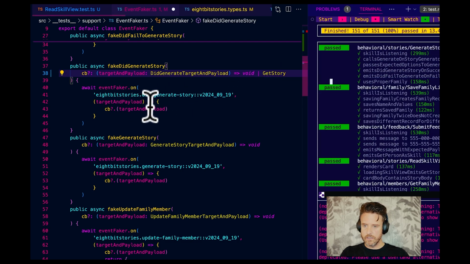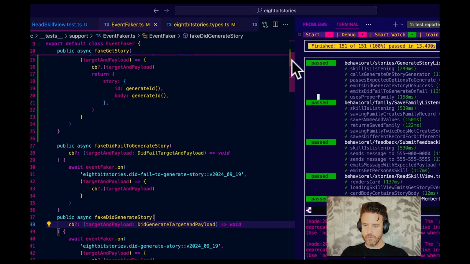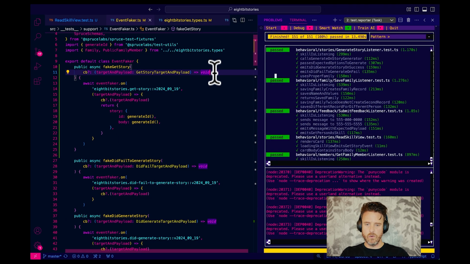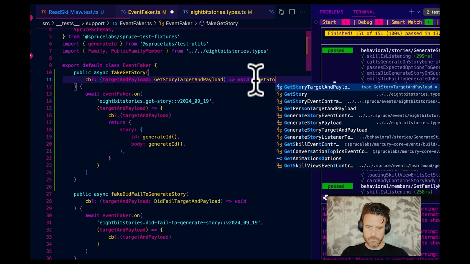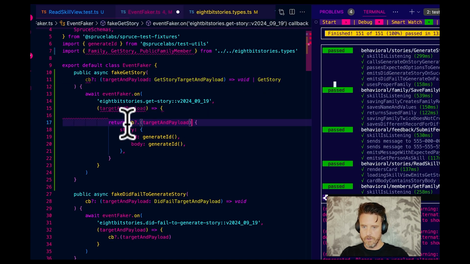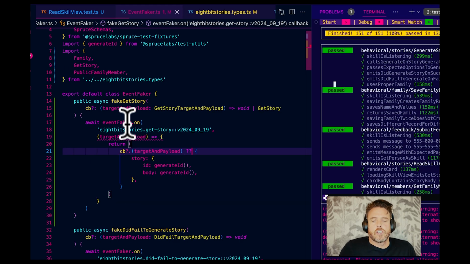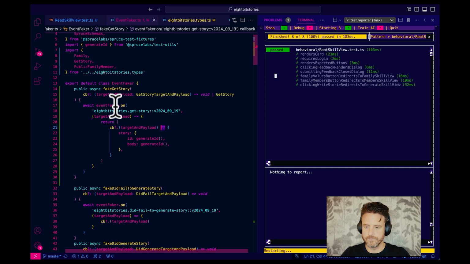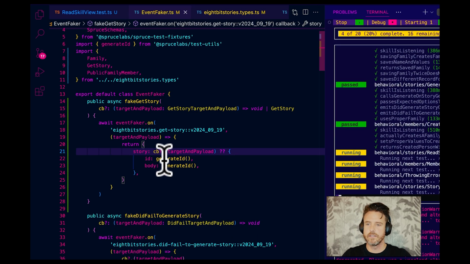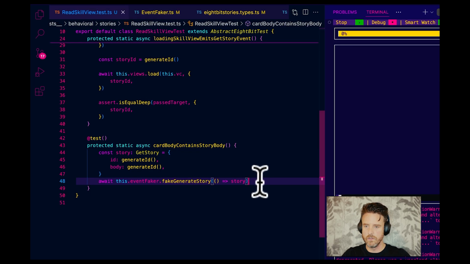And then what I can, oh my gosh, why am I messing this up? I gotta get to this top one we created up here. FakeGetStory. The callback can return void or GetStory. And then this callback, what I'm going to do is cut it and put it here for the return, and a null assertion operator back down. Oh, that's wrong. It's this. There. Sweet.